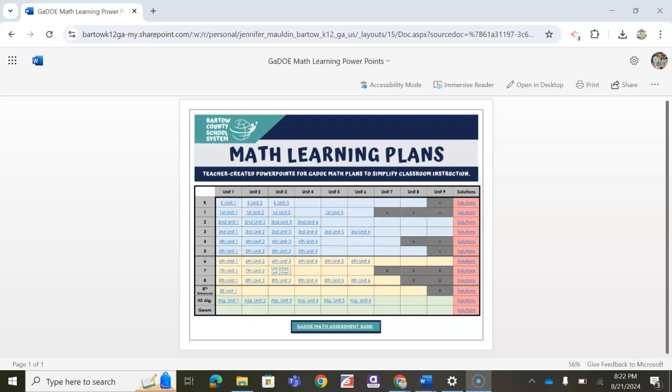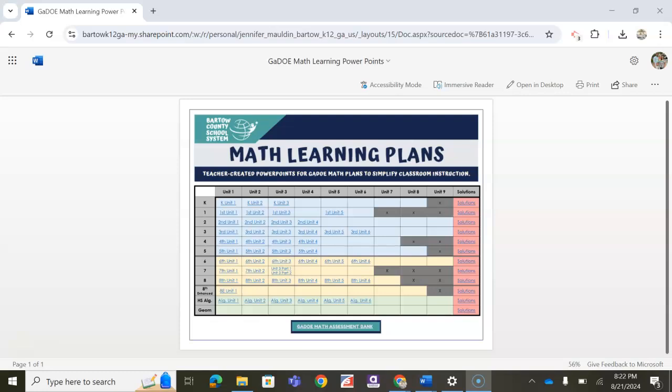Hey everyone, as most of you know, the state of Georgia introduced new math standards back in 2023, and with that they also pushed out new and improved math learning plans. These were previously called the math frameworks. These learning plans have been found to be very high quality, but teachers have noticed that they're not exactly easily accessible, especially for day-to-day use with students.